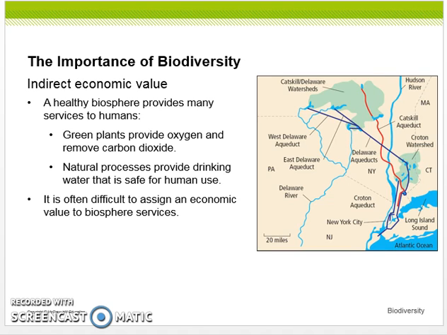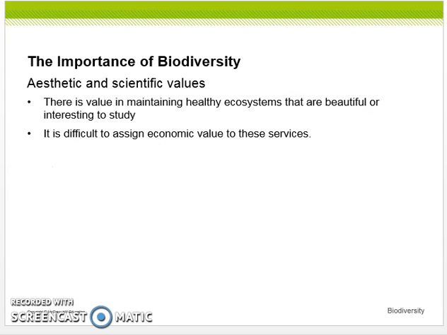Indirect economic value. A healthy biosphere provides many services to humans. For example, green plants provide oxygen and remove our waste, being CO2, carbon dioxide. Natural processes provide drinking water that is safe for our use. And it is often difficult to assign an economic value to biosphere services.